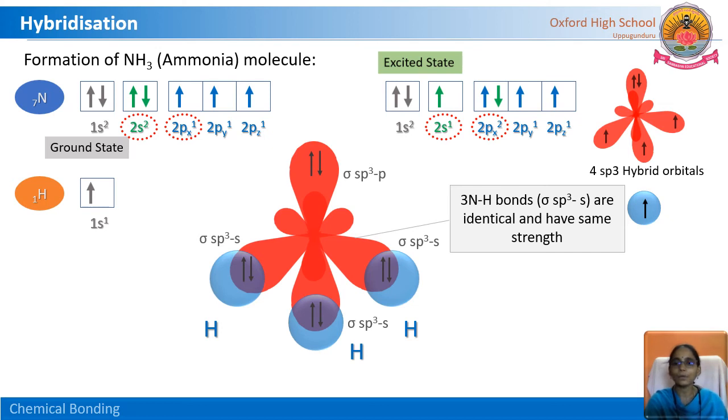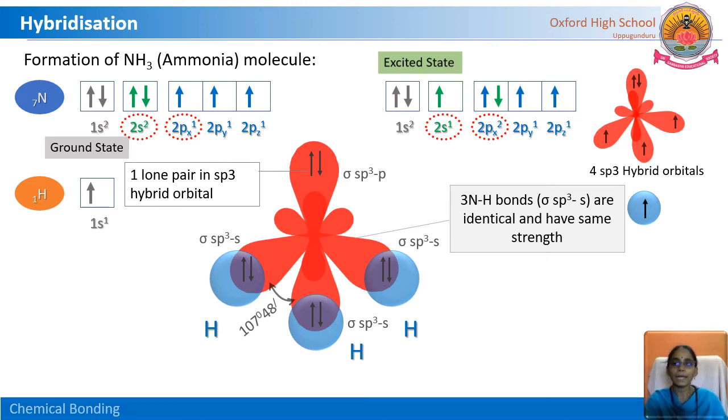What do these 3 bonds look like? They are identical, that means the same, and have the same strength. The bond strength is also the same. And we have discussed the lone pair also. How many lone pairs are present in the NH3 molecule? 1 lone pair of electrons is present here. And what about the bond angle here? The bond angle between hydrogen, nitrogen and hydrogen, HNH, is 107 degrees 48 minutes. The expected bond angle for a tetrahedral arrangement is 109 degrees 28 minutes.